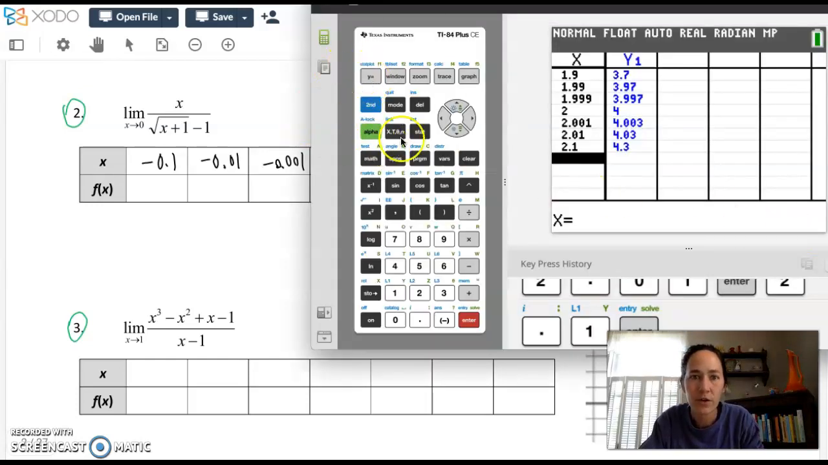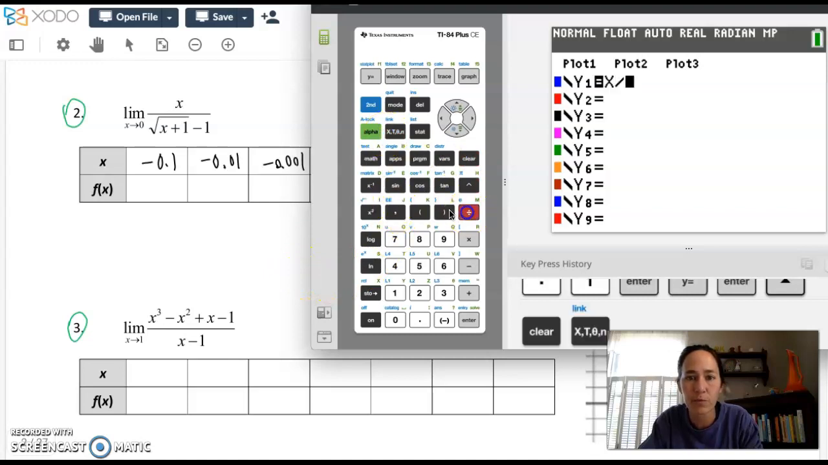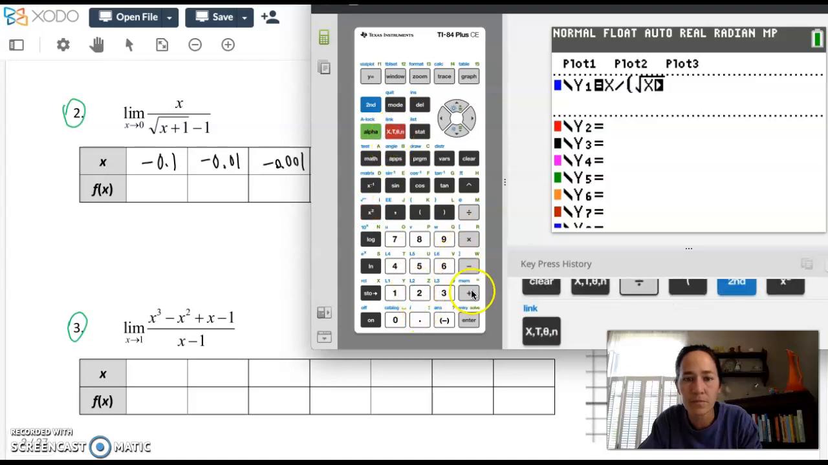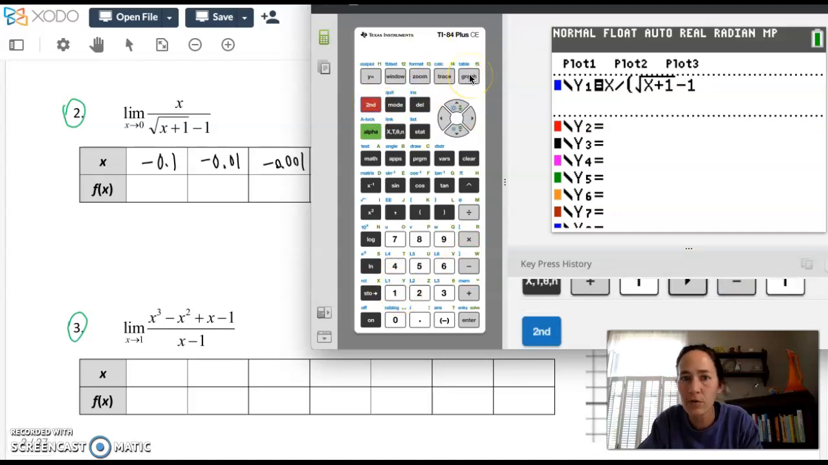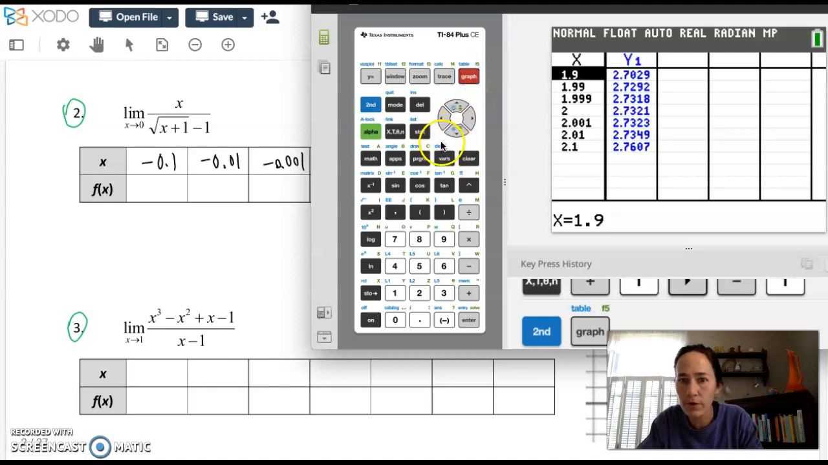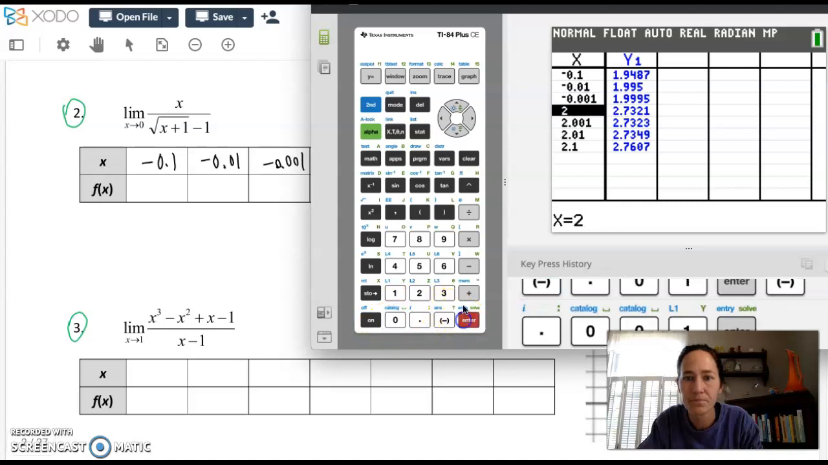I've got to do this quick. I'll go to y equals, clear out the last equation, and type this one in carefully. Let's put parentheses around the denominator: x over square root of x plus 1, minus 1. All right. Then I'm going to go back to my table, second and graph for table, and I'm just going to overwrite the numbers that I put in there last time. So from negative 0.1, negative 0.01, and negative 0.001. Okay, and I'll see what those numbers are telling me in a second.